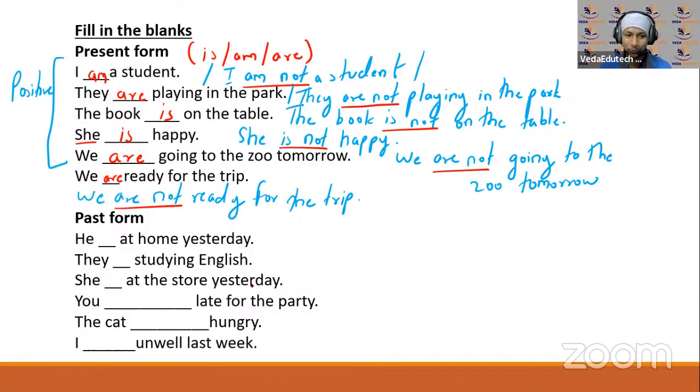Okay, now let's move on to the past forms. Now, past forms, what are the words what we use in be forms?